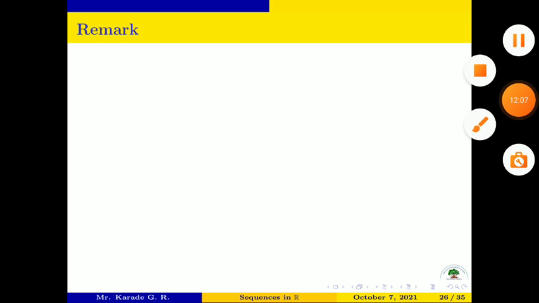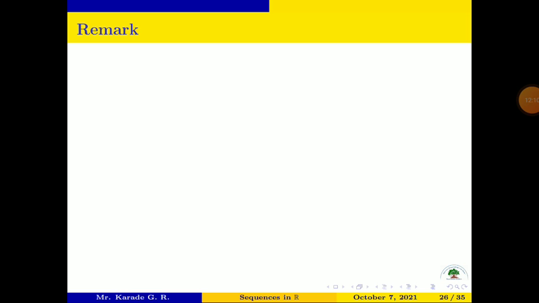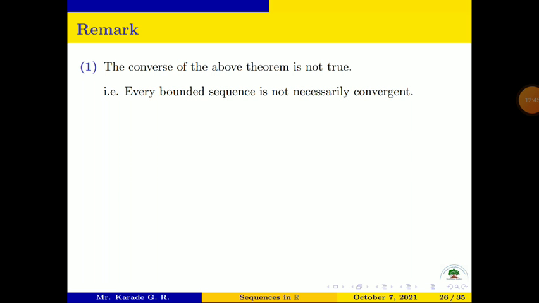Let us write some remarks now. The converse of the above theorem is not true. So what was the above theorem? The above theorem was: every convergent sequence is bounded. But the converse of that theorem says that every bounded sequence is convergent, and that converse is not always true. That is, every bounded sequence is not necessarily convergent.